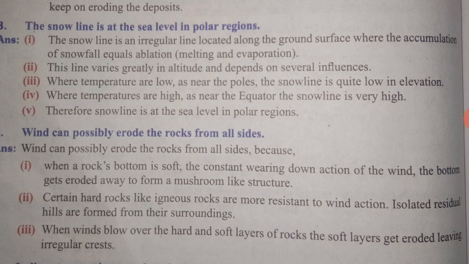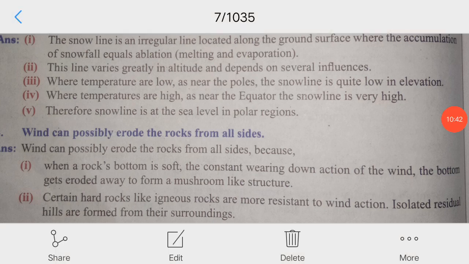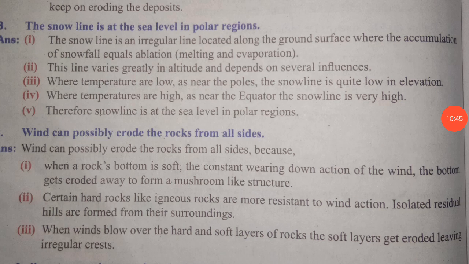Where temperatures are low as near the poles, the snow line is quite low in elevation. Where temperatures are high as near the equator, the snow line is very high. Therefore, the snow line is at sea level in polar regions.